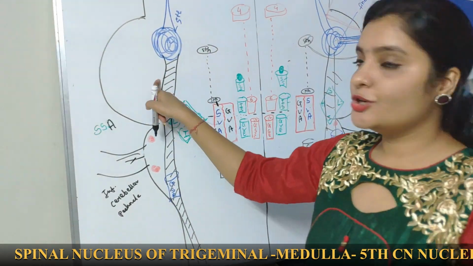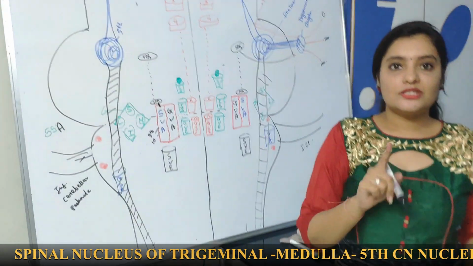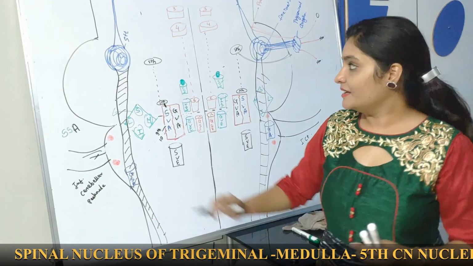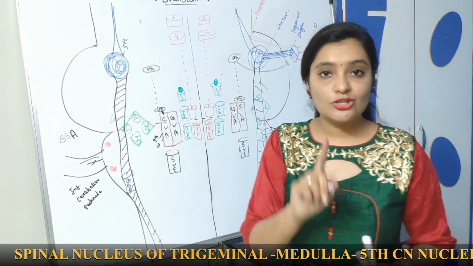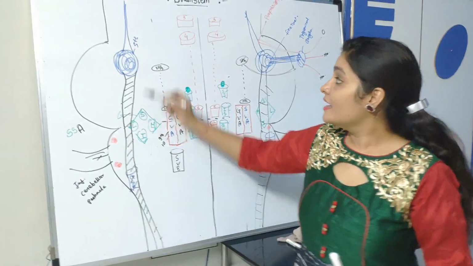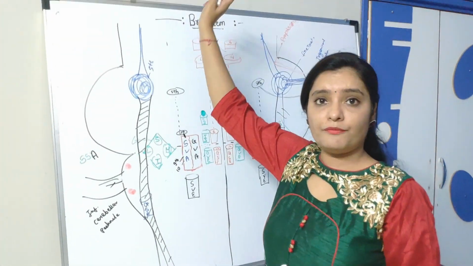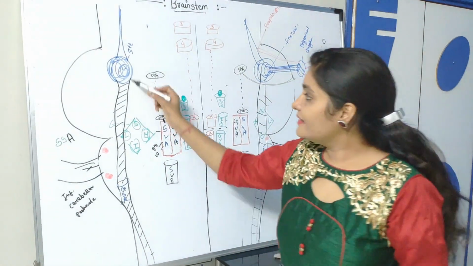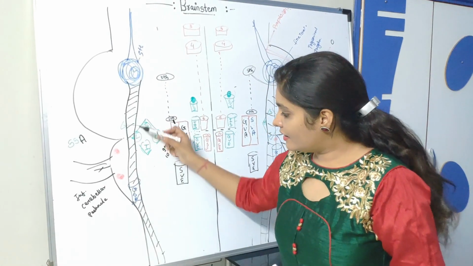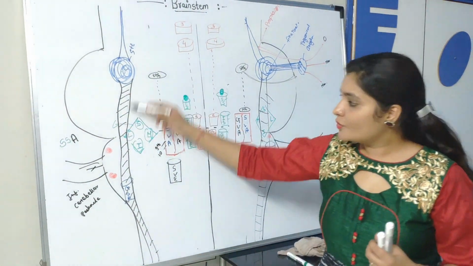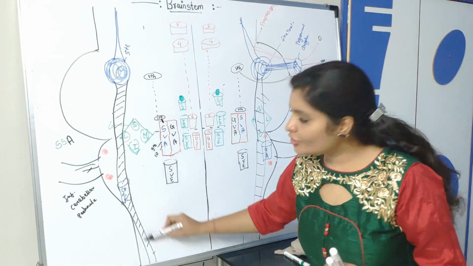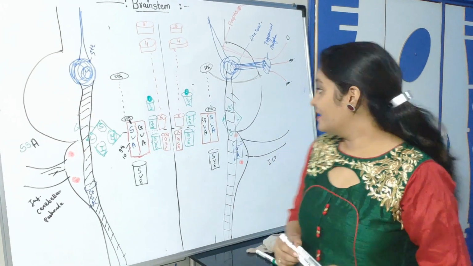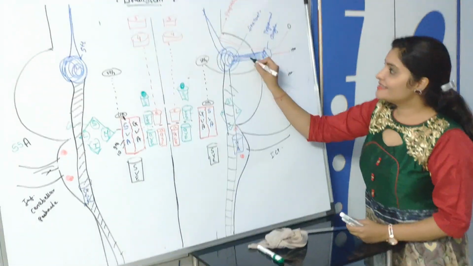So what is the name of this nuclei? Spinal nucleus of trigeminal. So we have seen the nuclei which is situated in pons is pontine nuclei. This nuclei will extend upward and go to the midbrain. That nuclei is called mesencephalic nuclei, and this nuclei will extend up to the level of upper cervical region. It is going downward, and this long nuclei is called spinal nucleus of trigeminal.